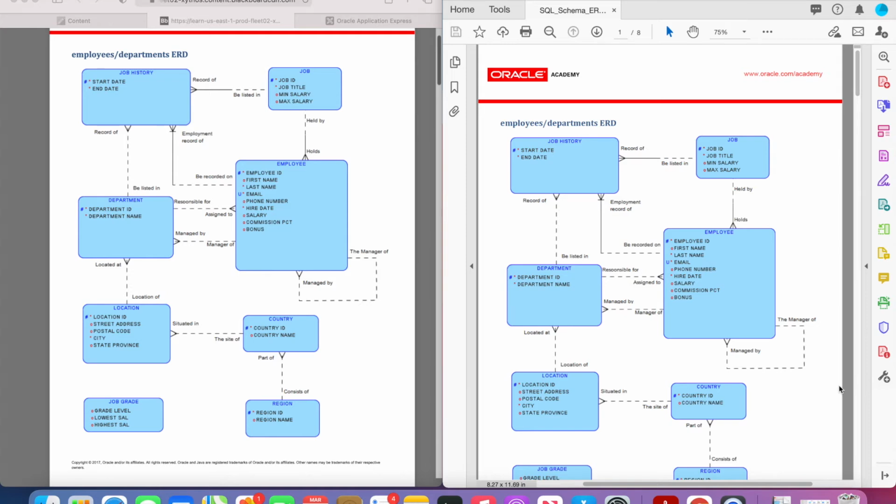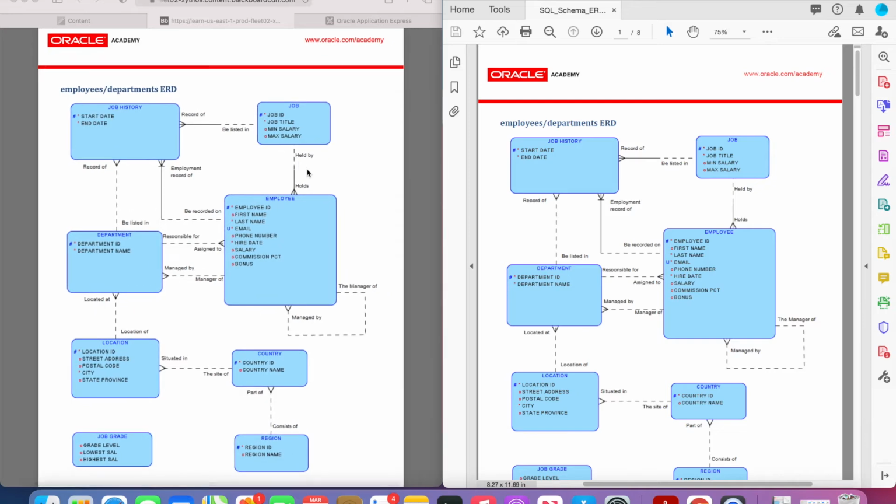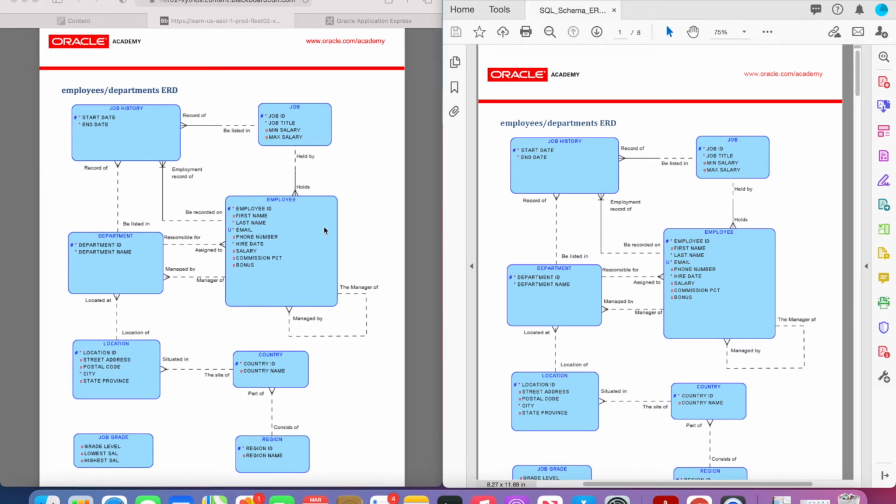Hello everyone, in this video I'm going to be going through the ERD document for the ERDs that are used for the tables that you'll be working with in the database programming section of this course. So this document can be found in the Blackboard shell under the Unit 3 folder. It's called ERDs.